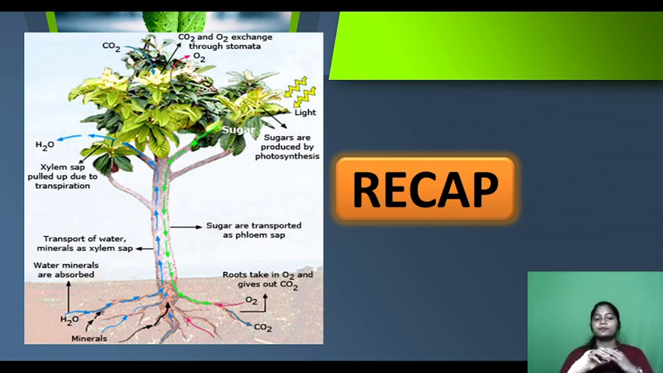Let us recall. The transportation of water takes place by xylem, and the transportation of food takes place with the help of phloem. So this is the end of this part of the lesson, which is transportation in plants.